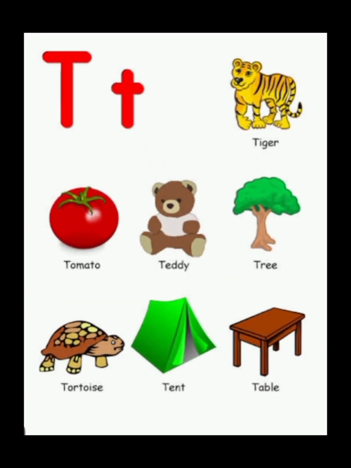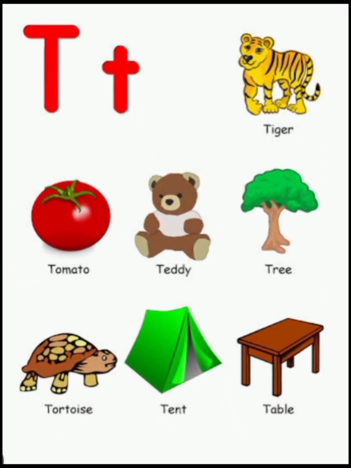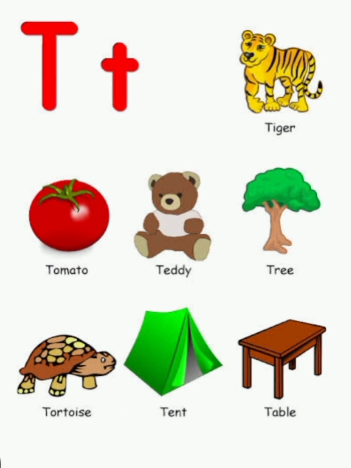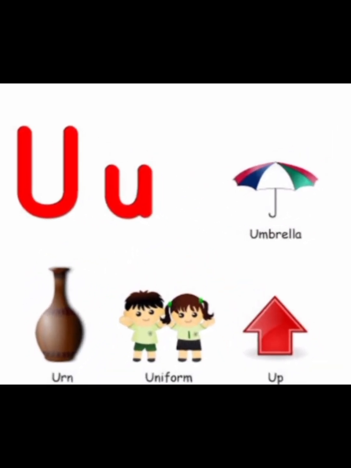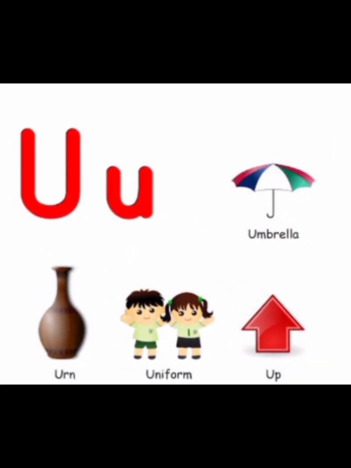T for tiger, T for tomato, T for teddy, T for tree, T for tortoise, T for tent, T for table. U for umbrella, U for uniform, U for up. Sing with me.